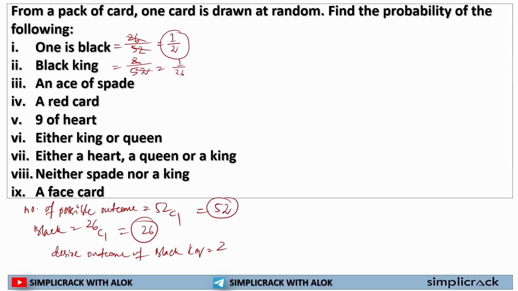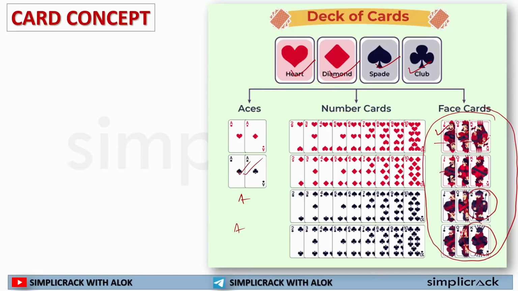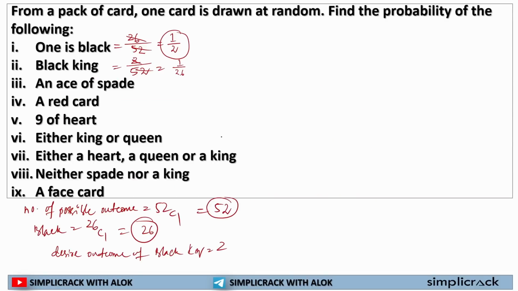So 52 will always remain the same for this particular question. Now, the next question is asking about ace of spade. So let's see how many aces of spade there are. This is ace and this is spade. So how many aces of spade? 1 ace of spade. So my desired outcome for ace of spade is 1. My total number of outcomes is 52. So the probability will be 1 by 52.